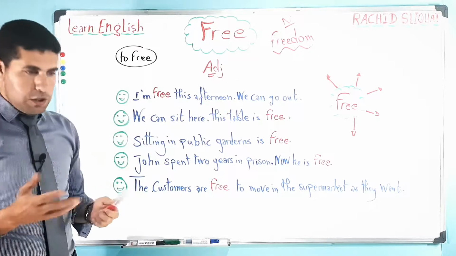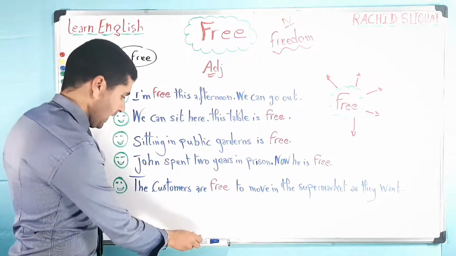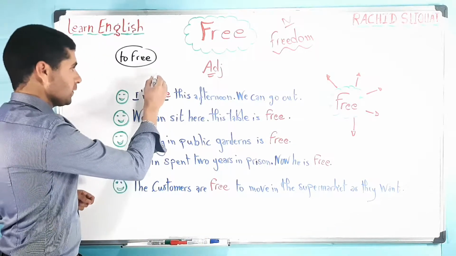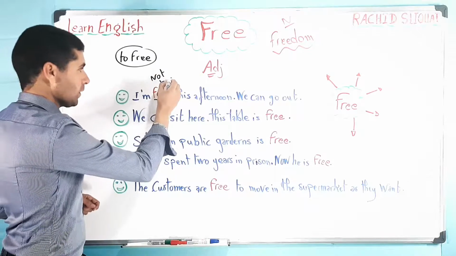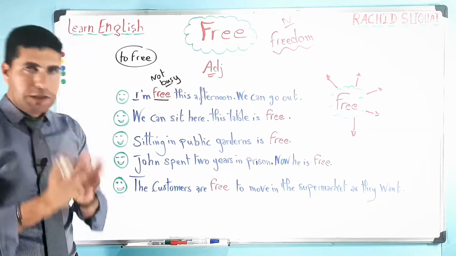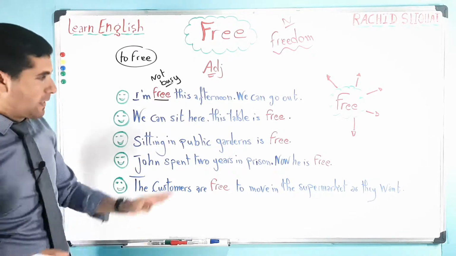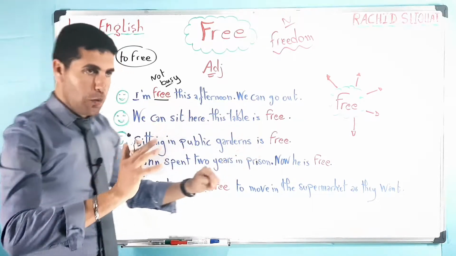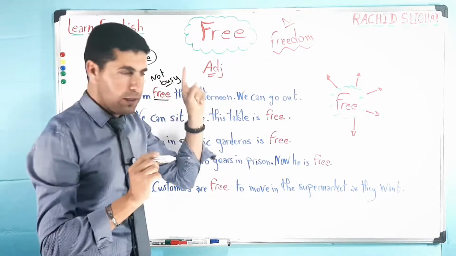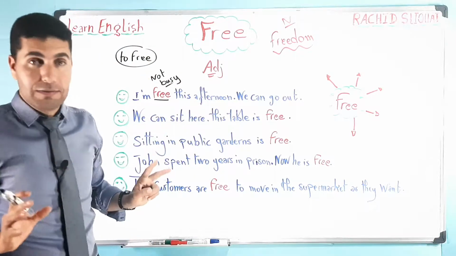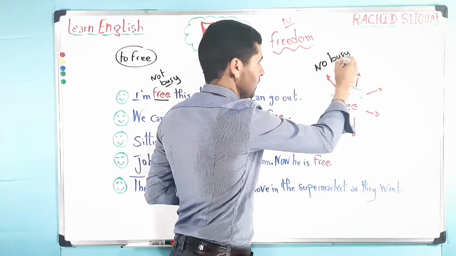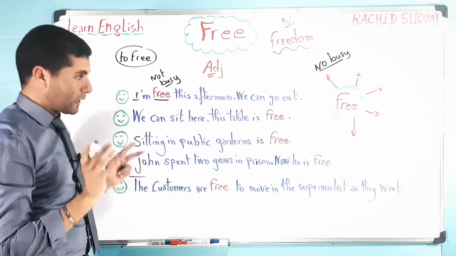This means here, very simply, that you are not busy. I am not busy, which means I don't have anything to do, no work, no studying, etc. So we can go out. So here, free means not busy. So number 1, the first meaning, not busy.